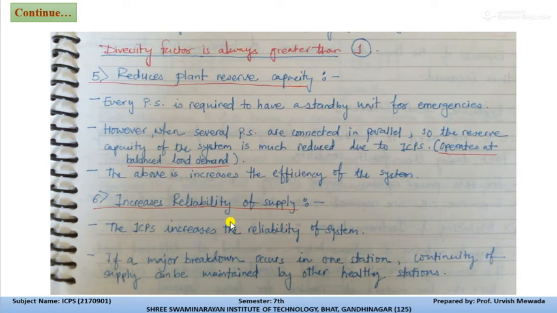Means all the generators are interconnected. The healthy generating station, which is generating the excess power, can share the load at the time of any problem, breakdown or shutdown. So at that time we can increase the reliability of the supply to the consumer.